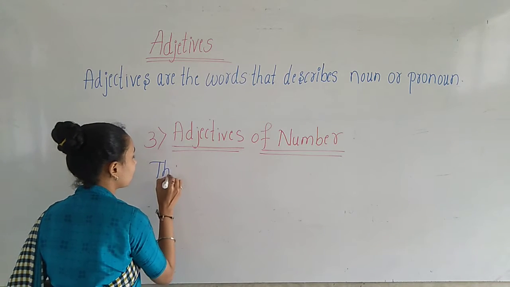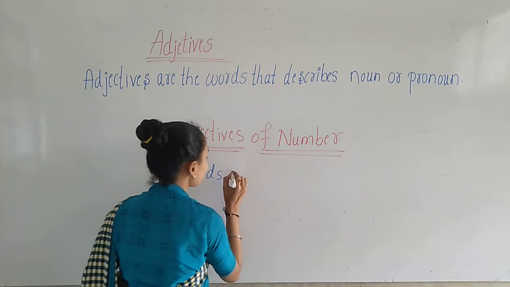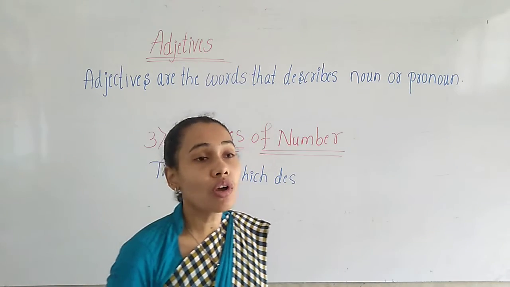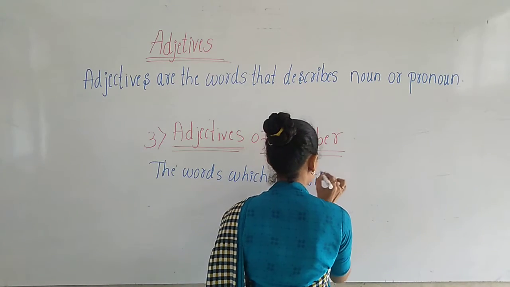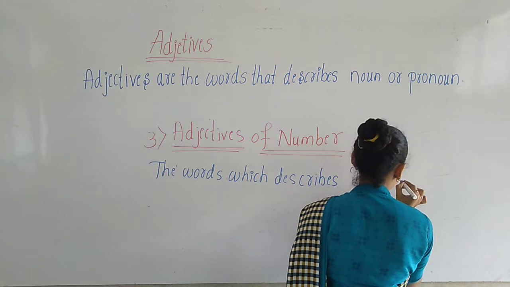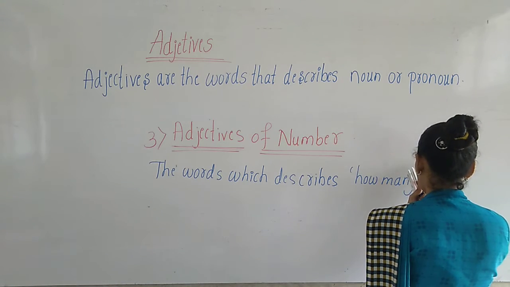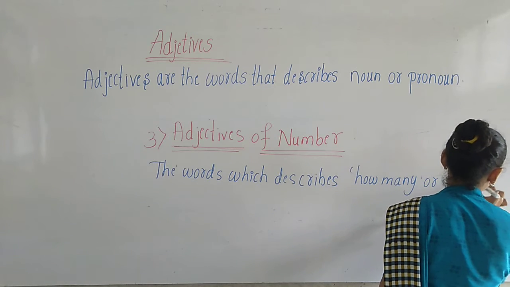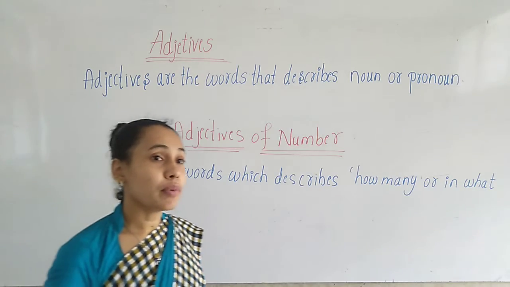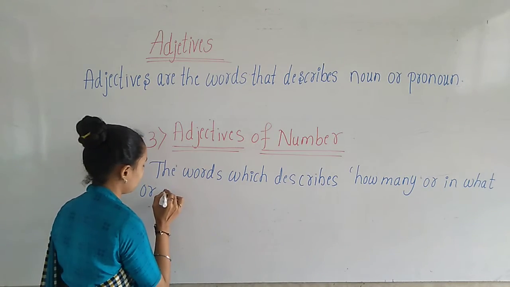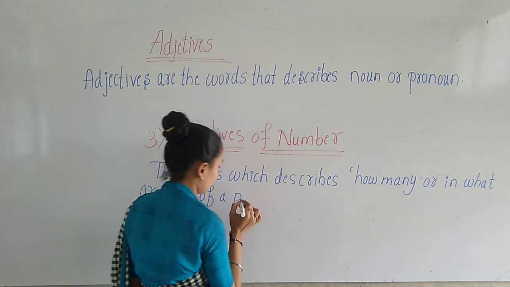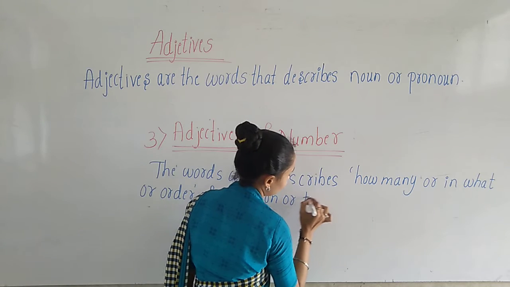The words which describe how many or in what order of a person or thing is.